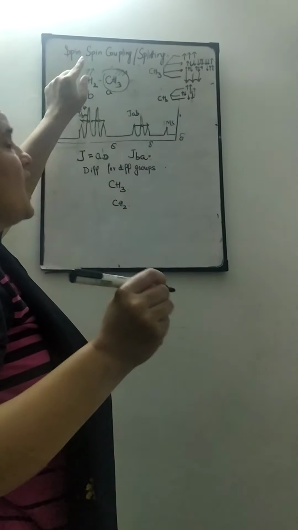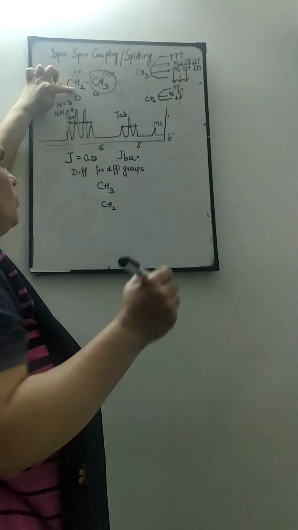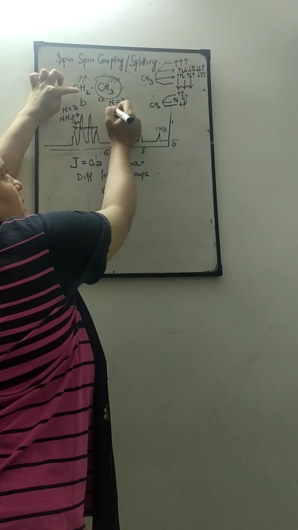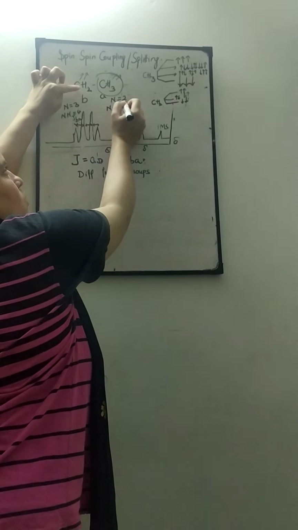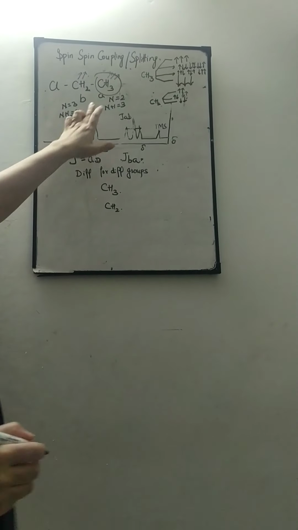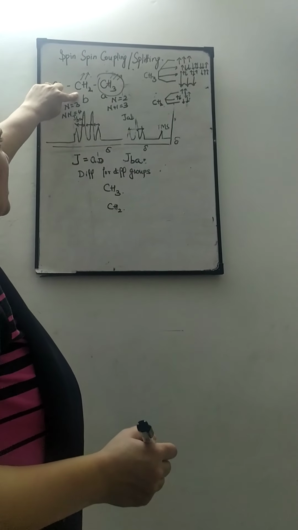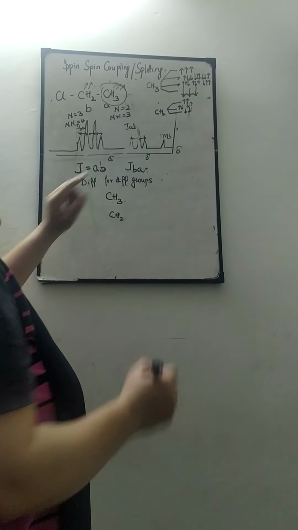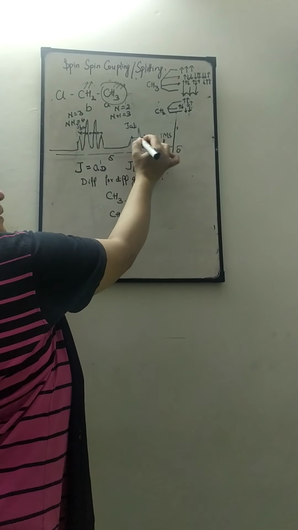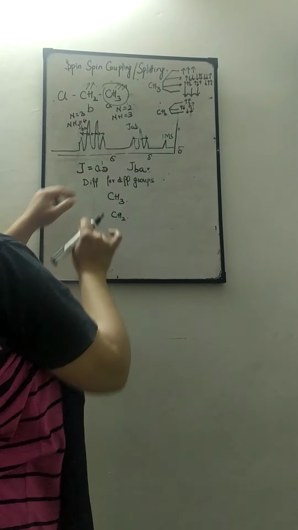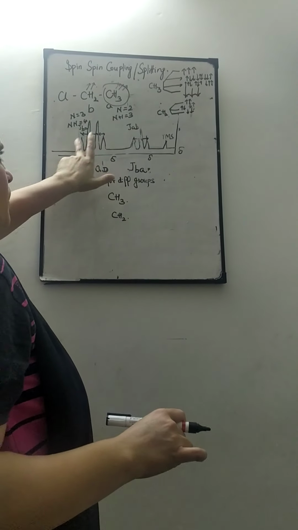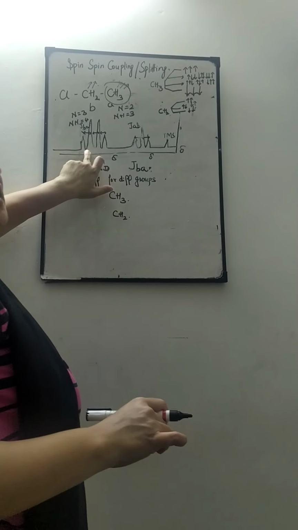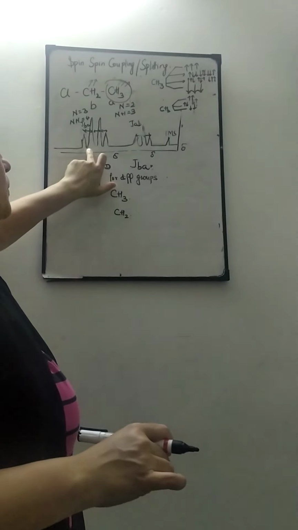Whereas in this case, how many neighboring hydrogens are there? 2 neighboring hydrogens. So, N is equal to 2. So, the peak will be split into N plus 1, equal to 3 parts. So, for CH2 we will get a quartet, whereas for CH3 we will get a triplet. We know that this one is absorbing downfield and this one is absorbing upfield, because it contains more deshielded protons.